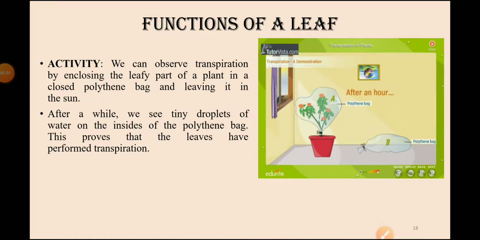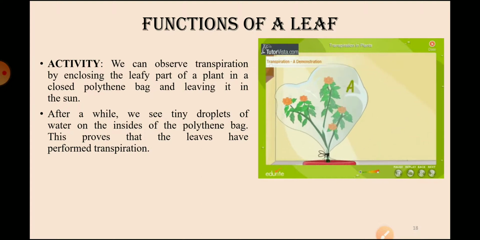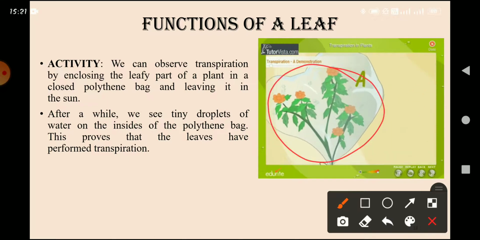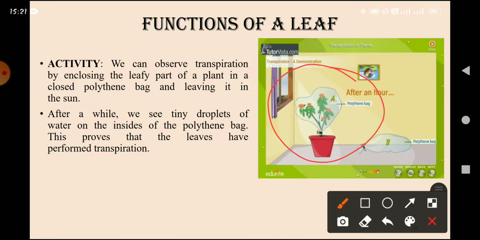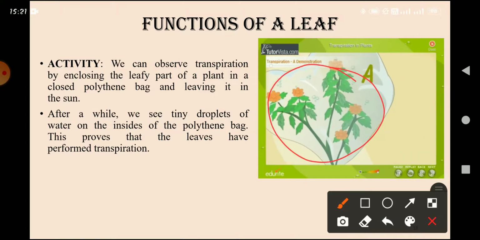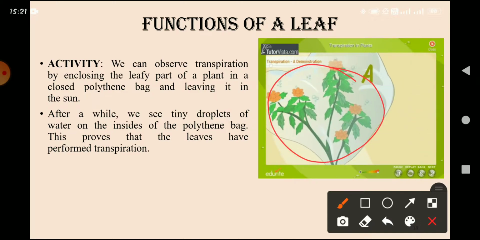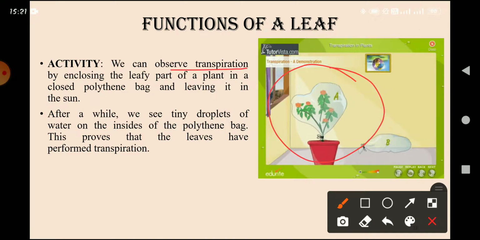What you have to do is simply put the polythene bag on the leaves of the plant, and tie it something like this. Okay, tie the polythene like this on the leaves. After some time, after this activity, you can observe the property of transpiration. Okay, what is transpiration?